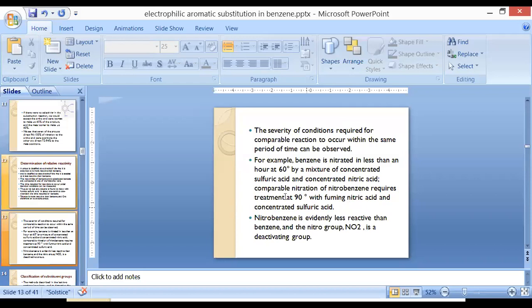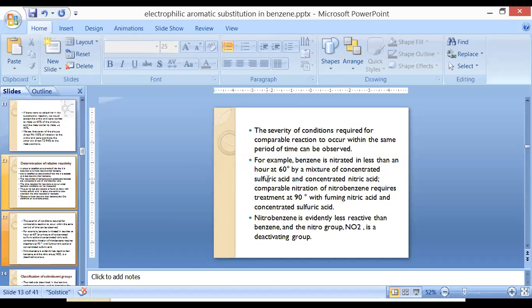Nitrobenzene will require a higher temperature than benzene, 90 degrees centigrade, in the presence of nitric acid and sulfuric acid. That means substituting a nitro functional group in benzene reduces the reactivity of the benzene ring. We can conclude the nitro group is deactivating the benzene ring.